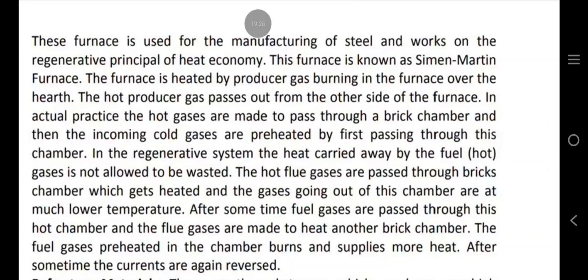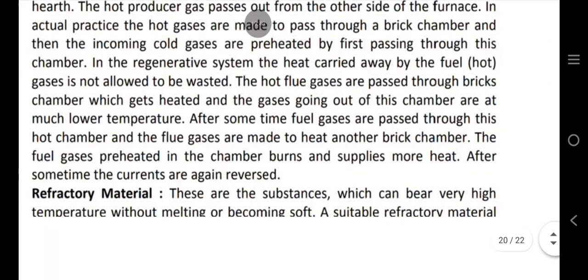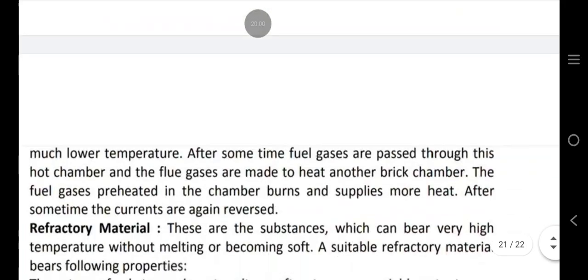In this regenerative system, the heat carried away by the fuel gases is not allowed to be wasted. The hot flue gases are passed through brick chamber which gets heated and the gases going out of this chamber are at much lower temperature. After some time, fuel gases are passed through this hot chamber and the flue gases are made to heat another brick chamber. The fuel gas is preheated in the chamber, burns and supplies more heat. After some time, the currents are again reversed.